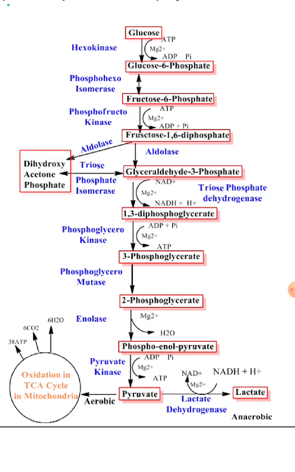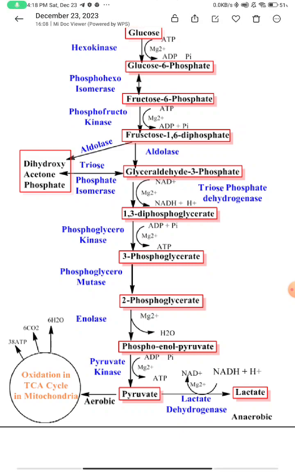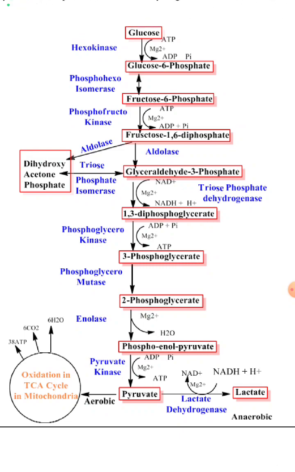In the next step, 3 phosphoglycerate changes to 2 phosphoglycerate in the presence of phosphoglycerate mutase. Then loss of a water molecule from 2 phosphoglycerate results in the formation of phosphoenol pyruvic acid in the presence of enolase.